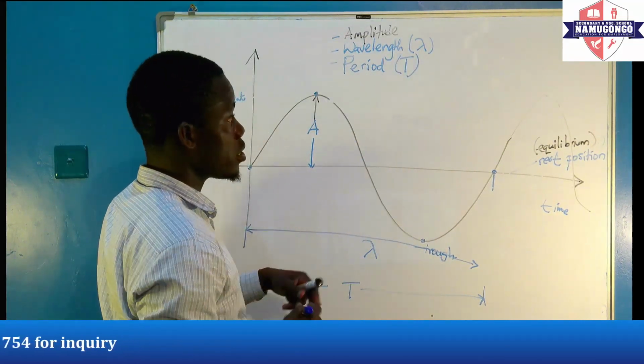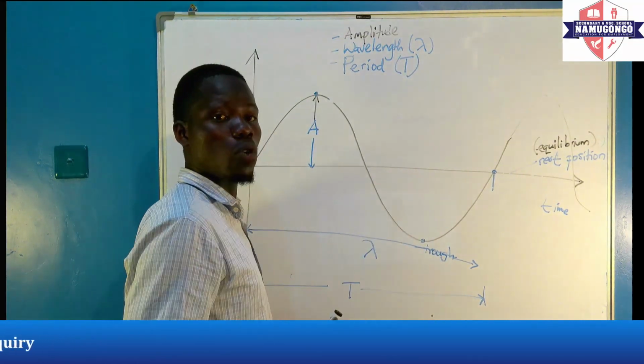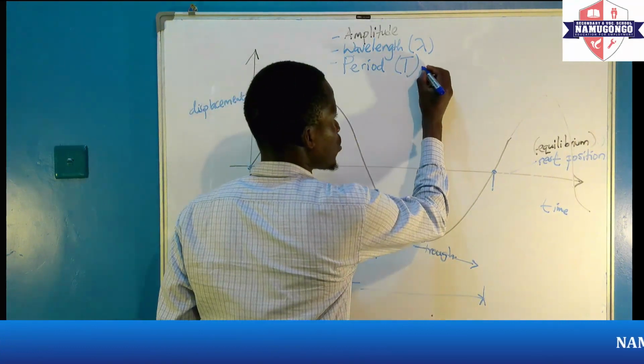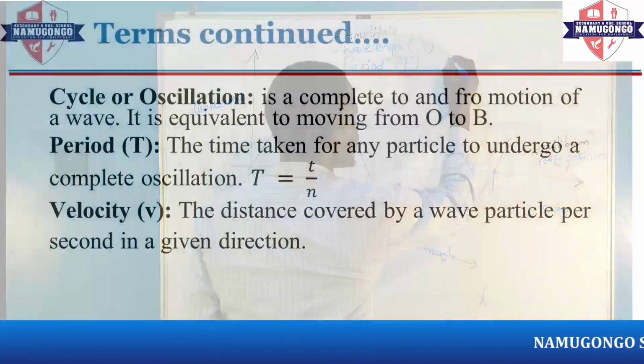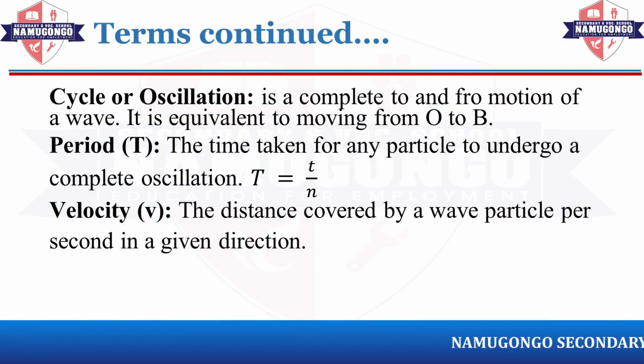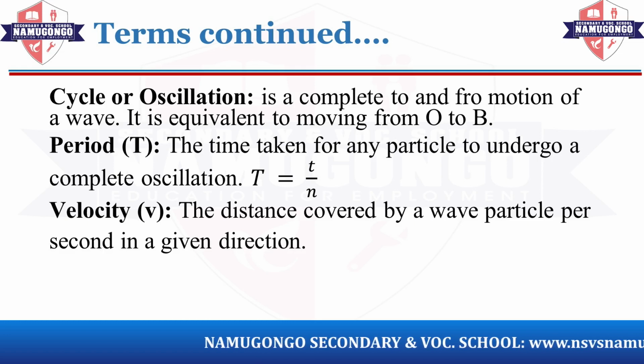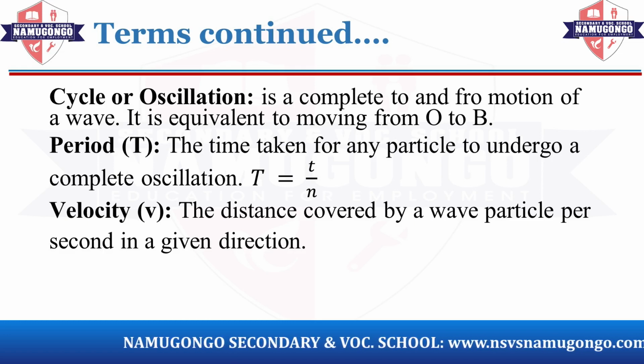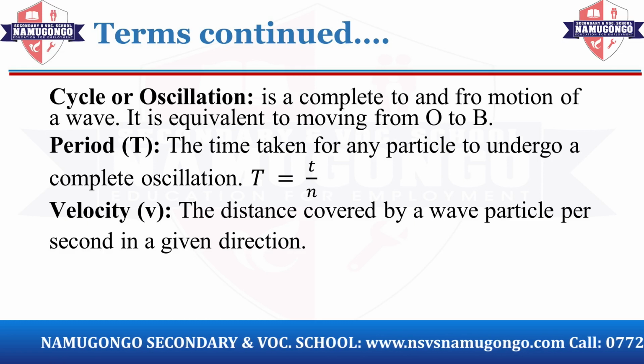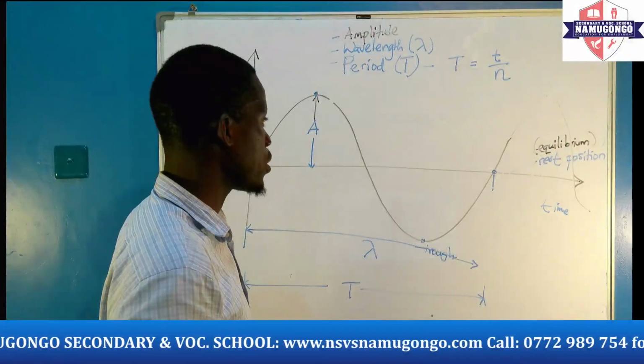Period T is the time it takes the wave to complete one oscillation. So if this is capital T, then we shall denote it time taken to complete one oscillation. So meaning the time out of the number of oscillations, we form our period.